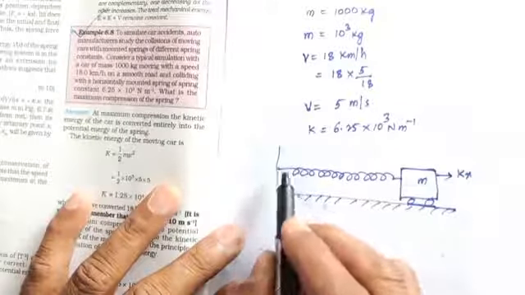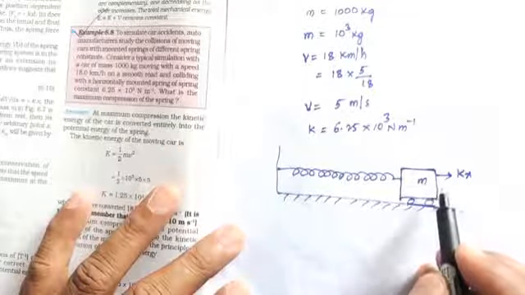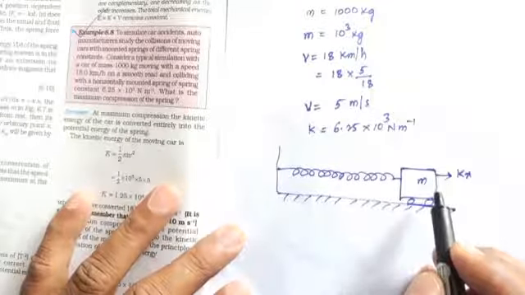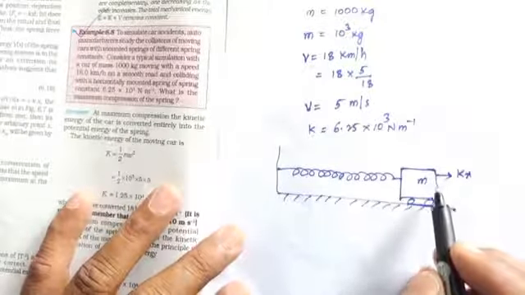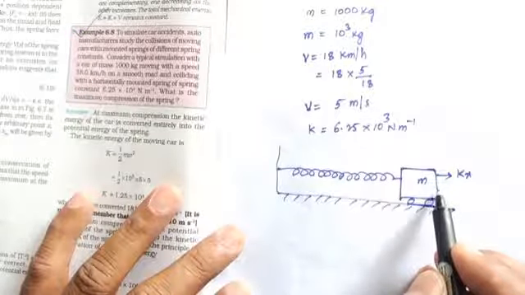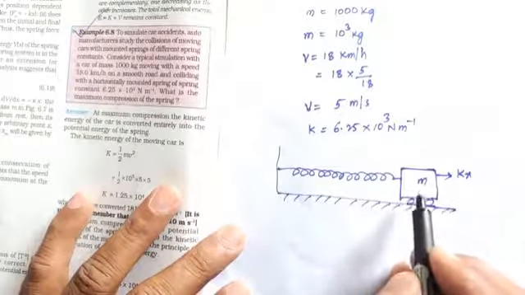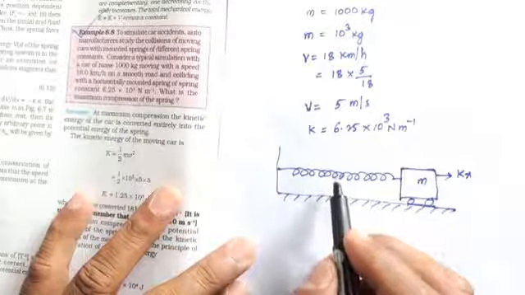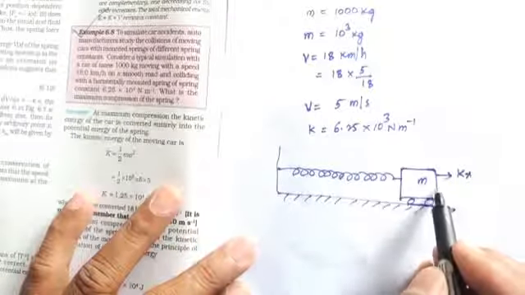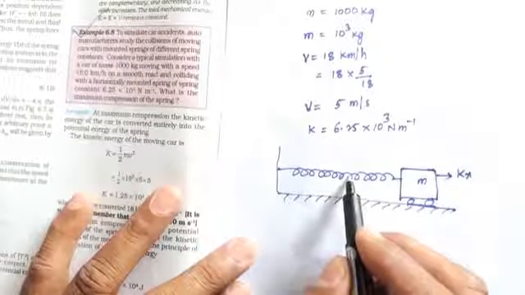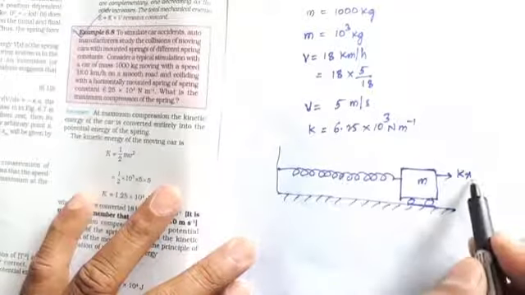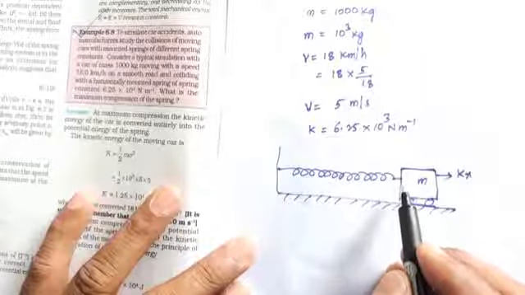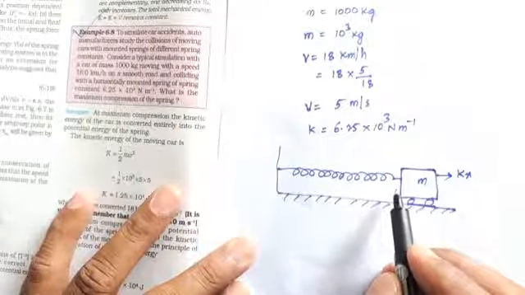So then it moves with such velocity. After the collision, at accident time, what happens? It moves in the backward direction. The kinetic energy is stored as potential energy. So what is the maximum compression of the spring?